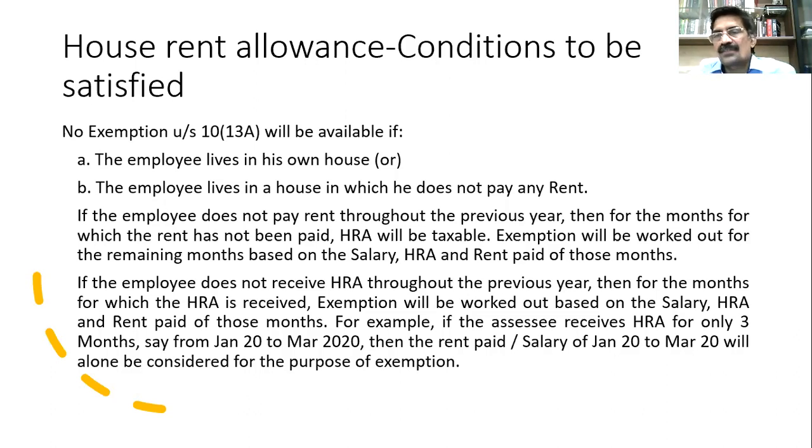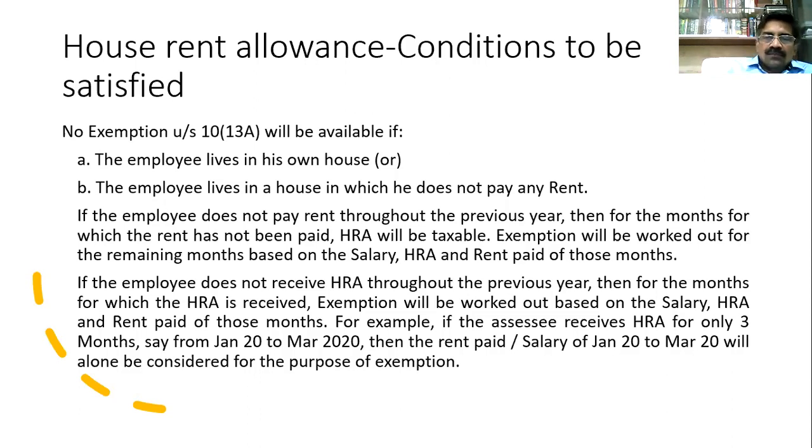So what the rule is effectively saying is, you cannot compare the three factors for different periods. For example, I cannot compare a salary of 12 months with 6 months of rent or 6 months of HRA. If I get HRA for 3 months, my exemption will also be taken on the basis of 3 months. Similarly, if I don't pay the rent for the first 6 months, for those 6 months HRA was fully taxable. For the remaining 6 months, the exemption will be calculated by taking salary, HRA, and rent for those months.